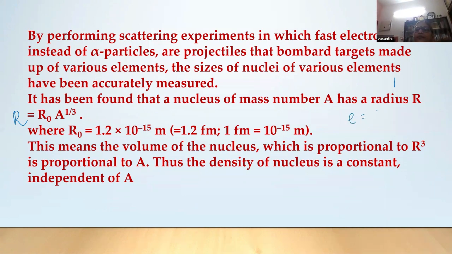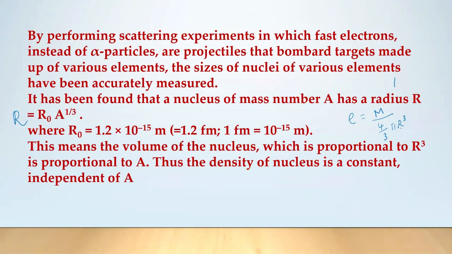Density is mass by volume. Mass by volume, 4/3 pi R cube. Instead of R cube, we have to substitute R naught A power 1/3 whole cube. Mass is M into A. Correct? Mass of the nucleus is mass number into mass of the nucleon.